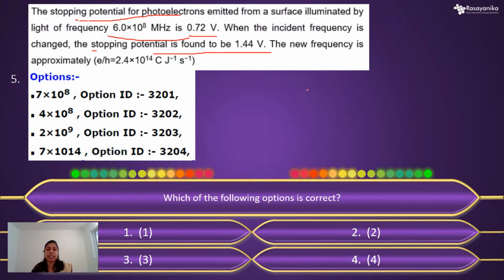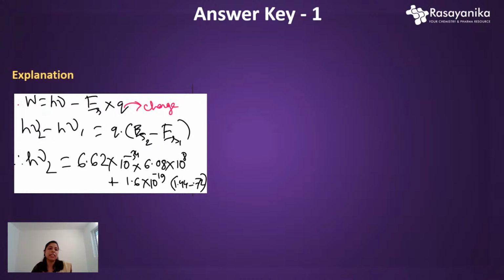Okay, so let's see our solution. Basically they have told about the work function. We already know work function phi equals h nu minus E. So what is h nu? h nu is the frequency times Planck's constant, and minus E means the potential.